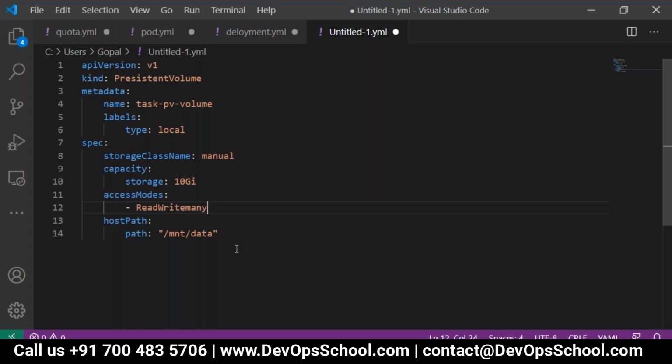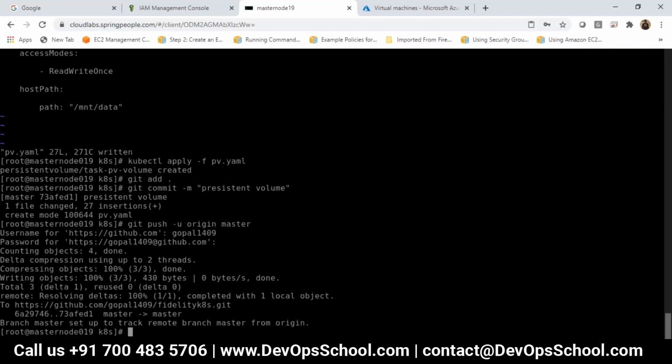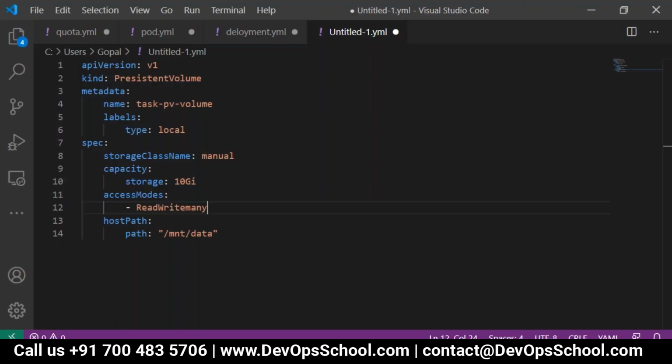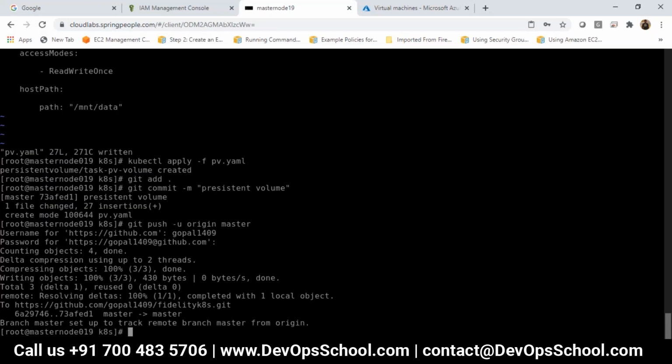Can you give an example for read write once? Let's say all the 3 pods belong to a similar module, doing the same microservice application. Now only one pod has the access to read and write. What about the others? What action will they be doing? They can't read the data also.